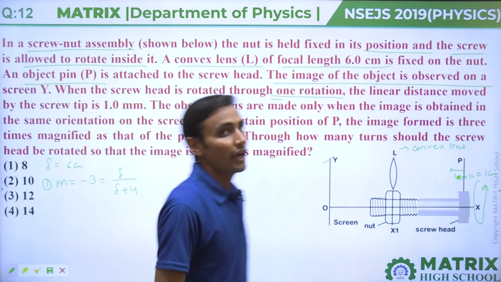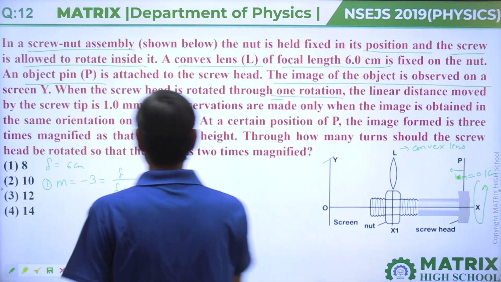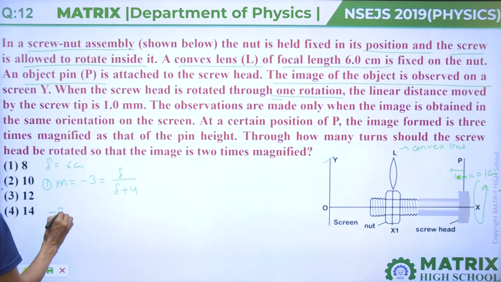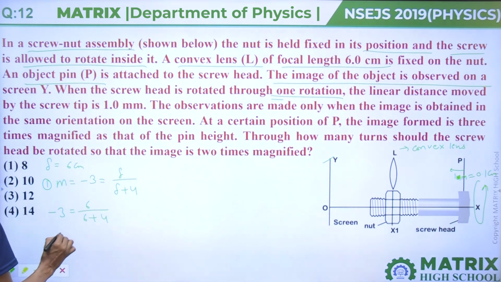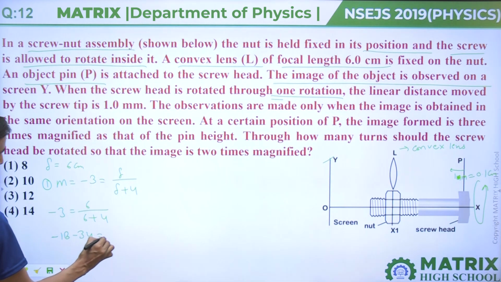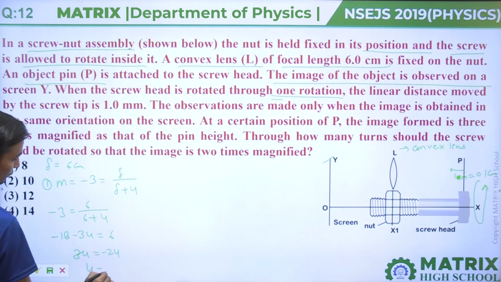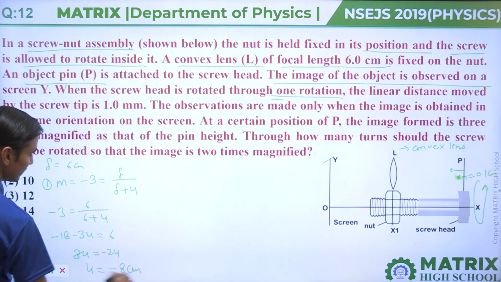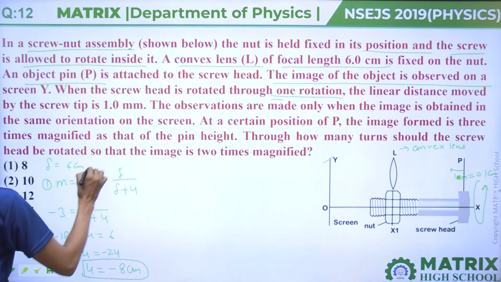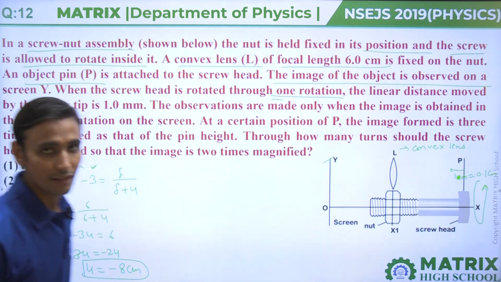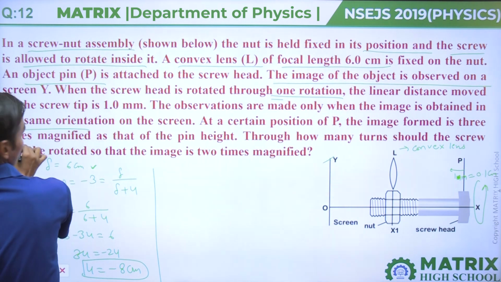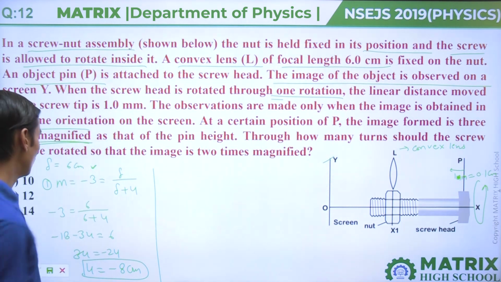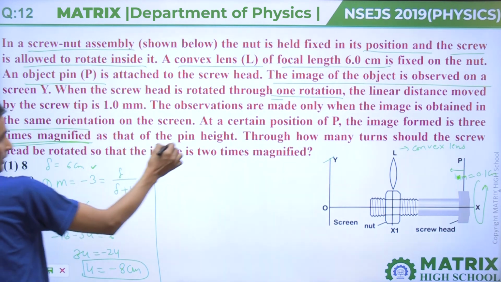Magnification is F upon F plus U, where F is 6, then minus 3 equals 6 upon 6 plus U. Then minus 18 minus 3U equals 6, 3U equals minus 24, that means U equals minus 8 centimeter. From here we get U equal to minus 8 centimeter. For 3 times magnified, you will get 8 centimeter.